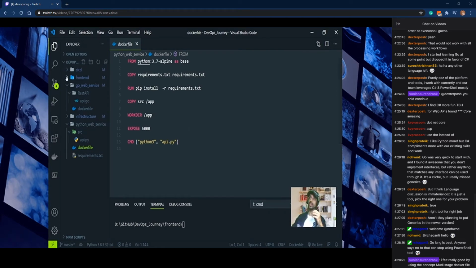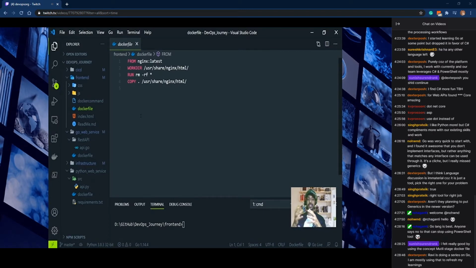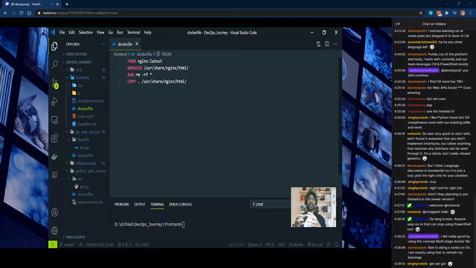Even if I go and see the front end Docker file, this is also a straightforward Docker file. I'm using Nginx as a base image, and I'm just copying the HTML, CSS and JavaScript into it. You know that all these three don't require any compilation. So I'm using the multi-stage Docker file only for Golang, because it can be compiled, and it gives me less space in my Docker registry. It only requires less space. So wherever it can be used, please use it. I suggest using a multi-stage Docker file.